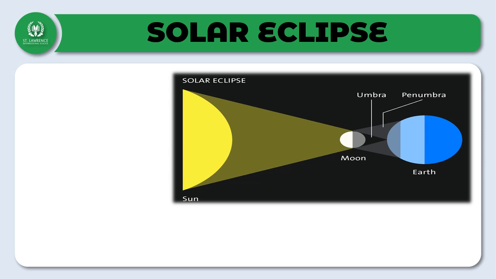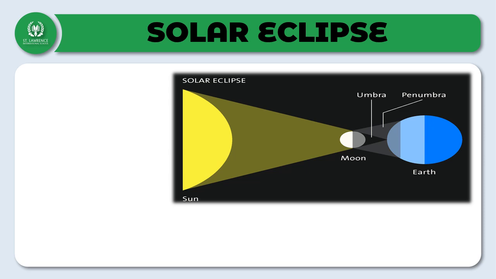Solar eclipses can be total, partial or annular depending on how much of the sun is covered. Now in the picture, children, you can see there are two regions, umbra and penumbra. So what is this umbra and penumbra? Umbra is the darkest part of the shadow where the light source is completely blocked. Okay, and penumbra is the lighter part of the shadow where the light source is only partially blocked. So these are the two regions where the eclipse occurs.